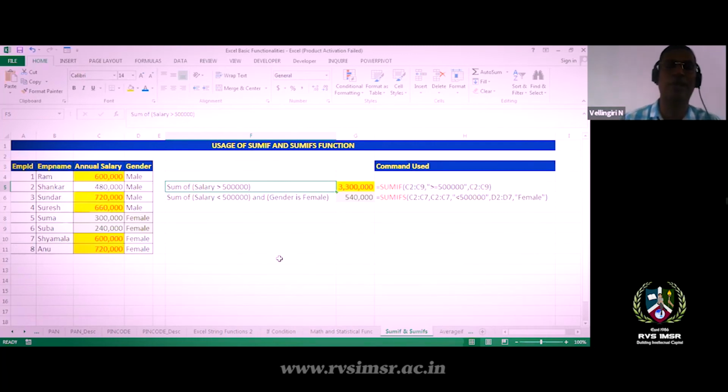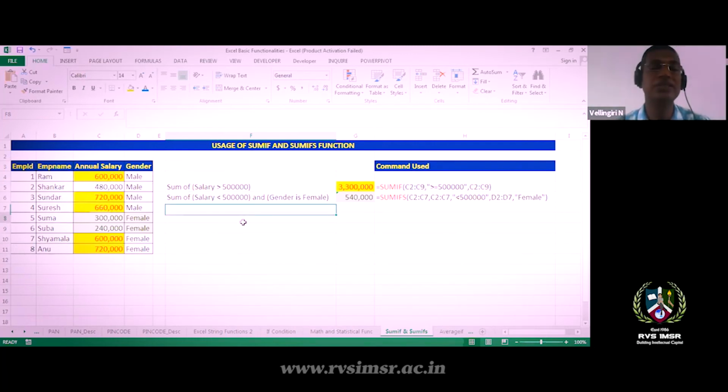It is a simple command. Here my scenario is, I'm given the annual salary of employees. I had 8 employees in the concern. Of those, 4 employees are male and 4 employees are female. Their salaries vary starting from 2.4 lakhs to around 7.2 lakhs. Okay, so I want to calculate some values.